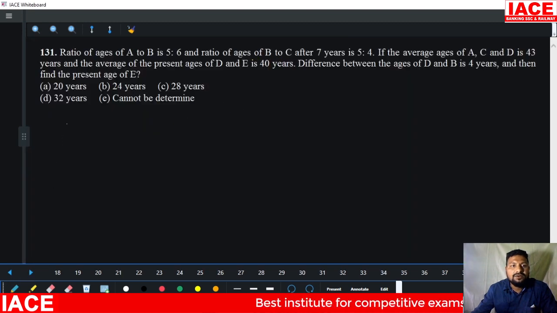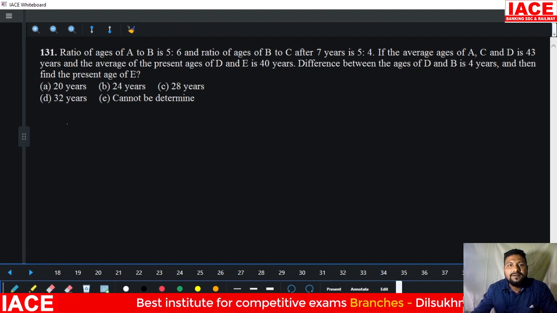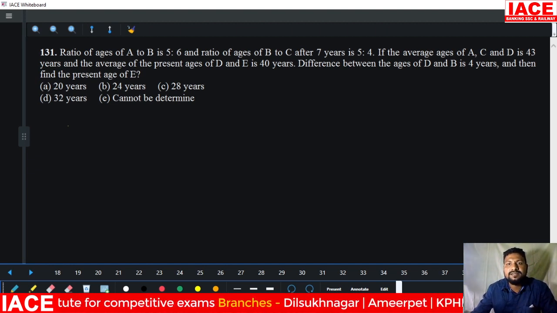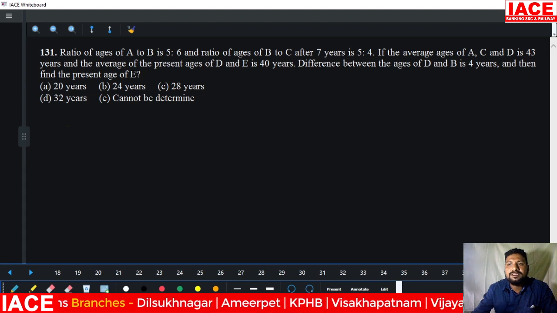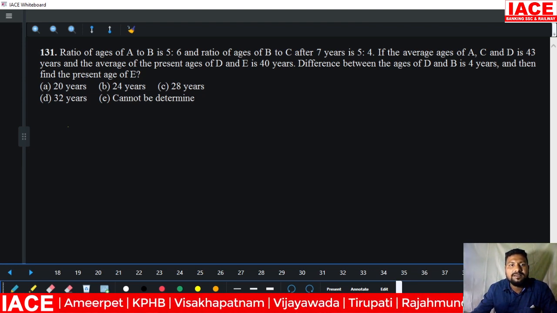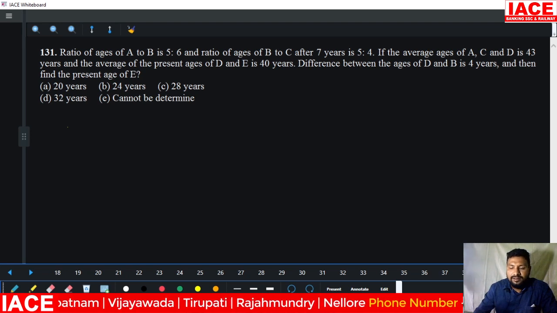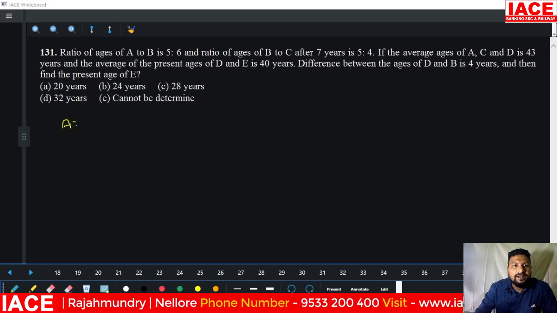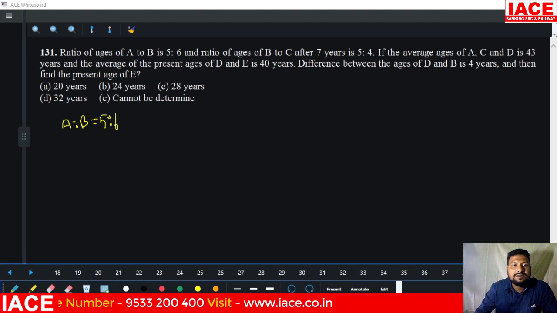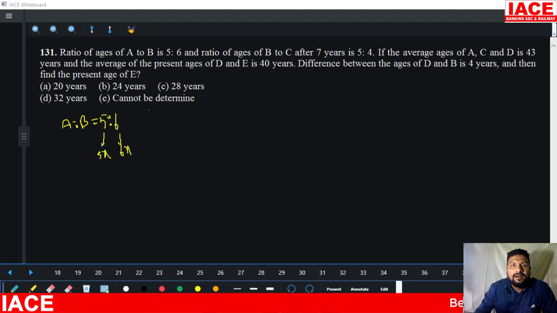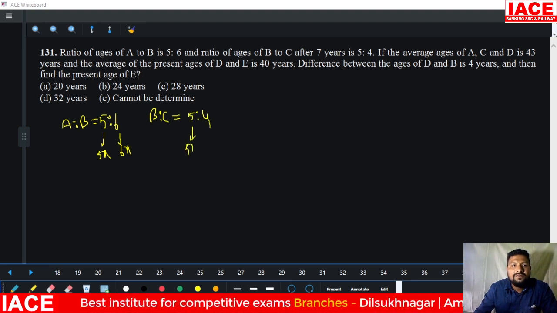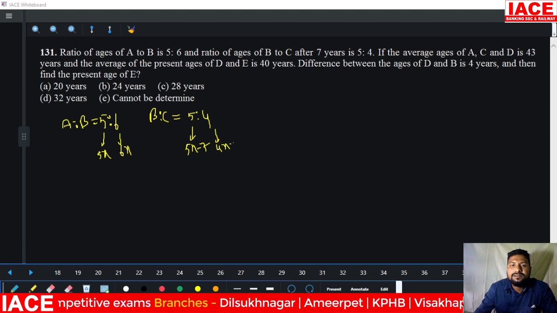Next, the ratio of ages of A to B is 5:6, and the ratio of B to C after 7 years is 5:4. The average age of A, C and D is 43 years. Writing the ratio A to B is 5:6, here is 5x and here is 6x, and B to C is 5:4 after 7 years. After 7 years means the present is what? 5x minus 7 and it is 4x minus 1.